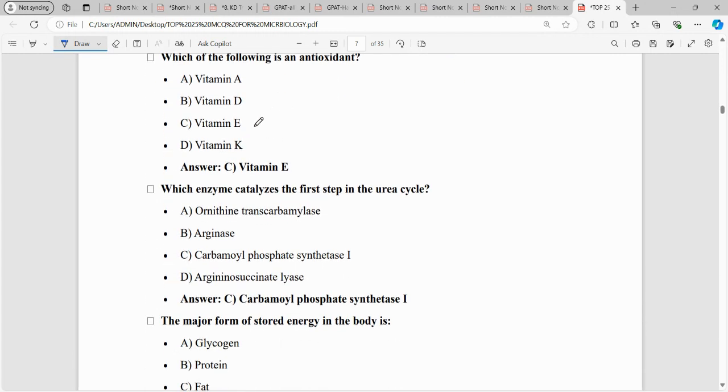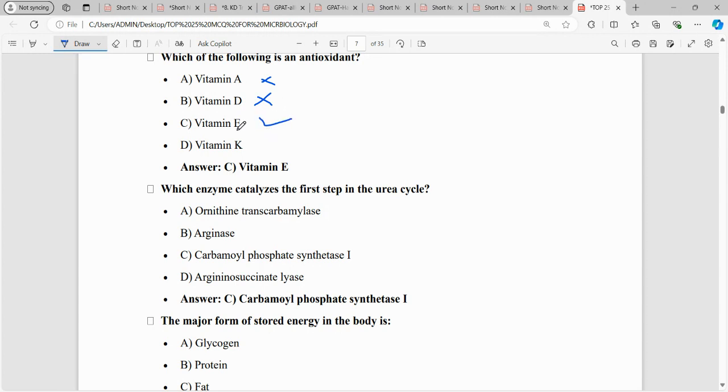Next up, we have which of the following is an antioxidant? Vitamin A, which is retinol, its deficiency causes night blindness. D2 and D3, ergocalciferol and cholecalciferol. The calcitriol is formed in the kidney. So D deficiency causes rickets and osteomalacia. E is a vitamin which is antioxidant and anti-sterility. So yes, the right answer is vitamin E.